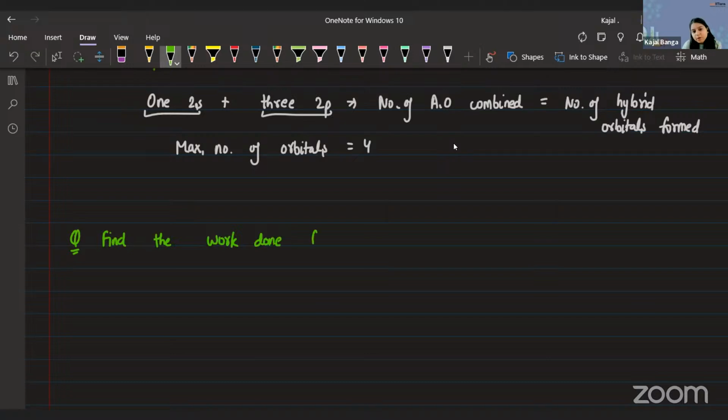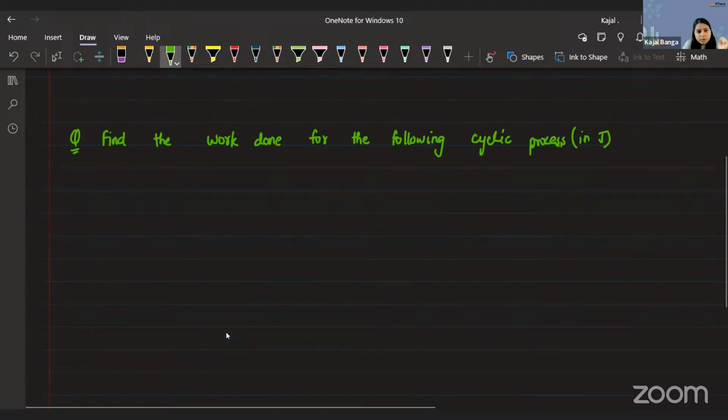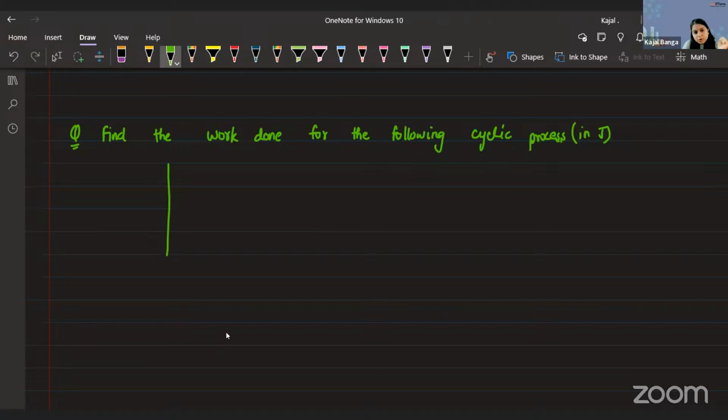Find the work done for the following cyclic process, and the answer was supposed to be in Joule. Again, I guess it was an integer type question. This was the process given to us. On the y-axis, you had the pressure in kilopascal unit. On the x-axis, you had volume in decimeter cube.